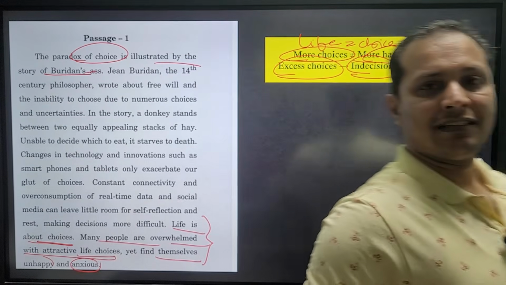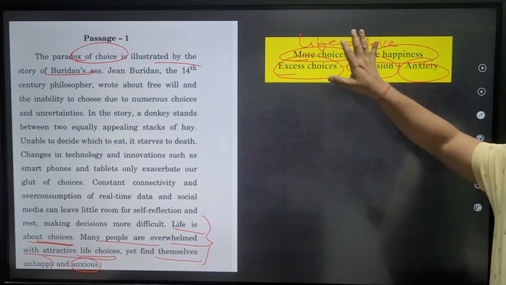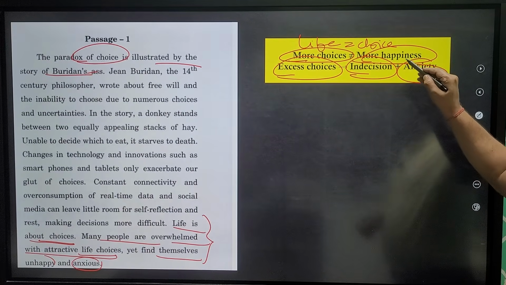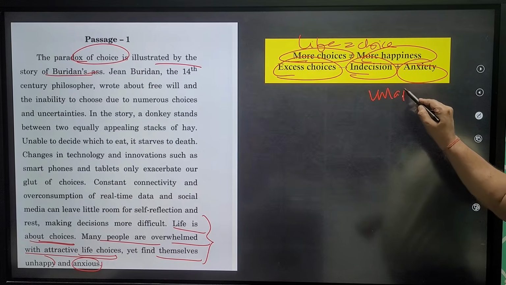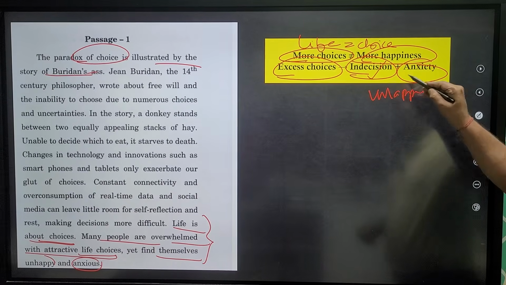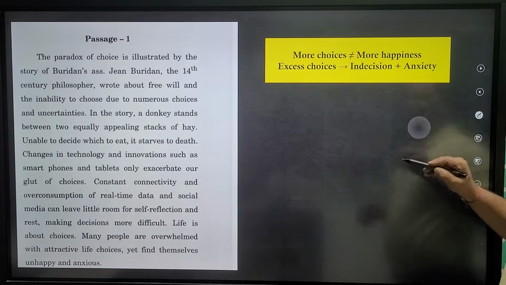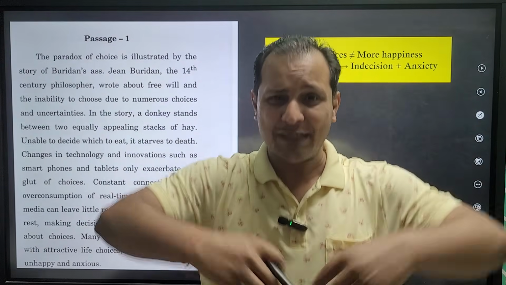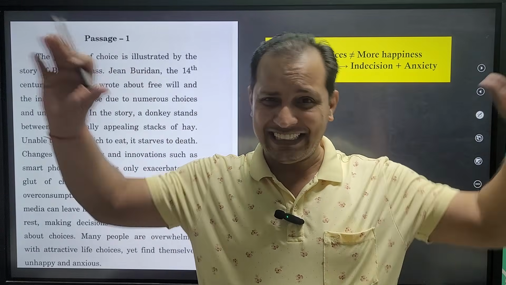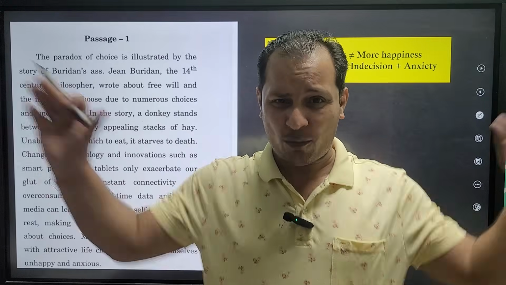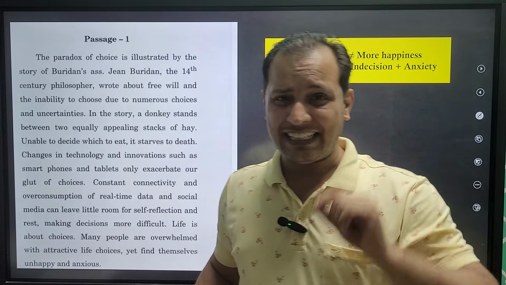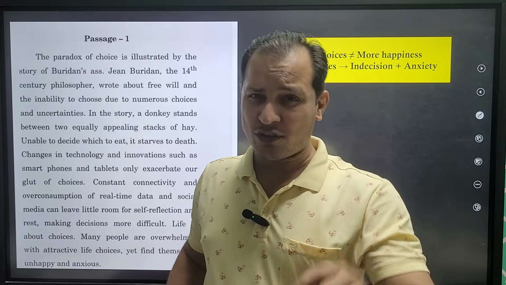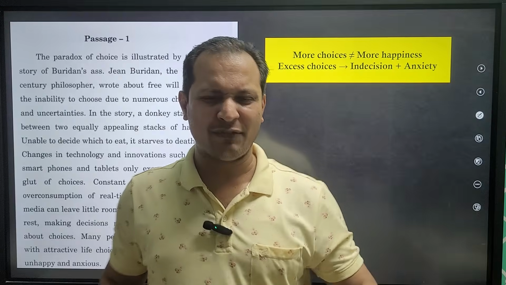So what is the conclusion of the passage? The conclusion of the passage is life is having too many choices. Too many choices lead to unhappiness. How does it lead to unhappiness? Because it leads to indecision and anxiety. You will see most of the UPSC aspirants nowadays have too many institutes, too many options, too many mentors. So they are always in indecision, always unhappy because they have too many options. But if you are really intelligent, you will find one mentor which is good enough for you and follow that mentor properly.